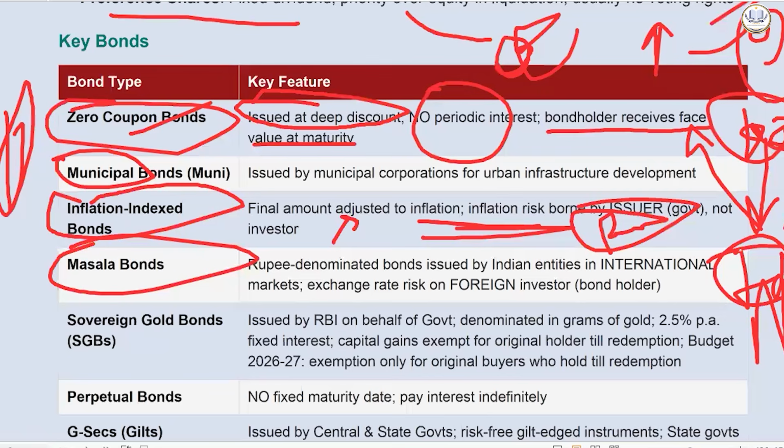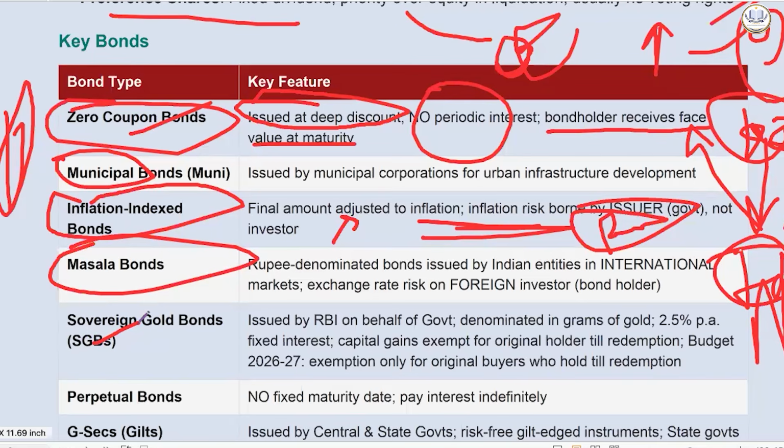Then we also have sovereign gold bond. It is issued by RBI on behalf of government. You invest cash to buy bonds. And the minimum quantity is also decided. Minimum quantity is 1 gram and a maximum 4 kg. You can't take 1000 kg.